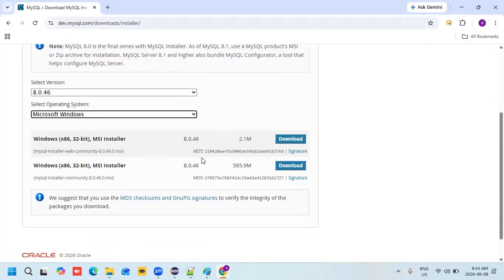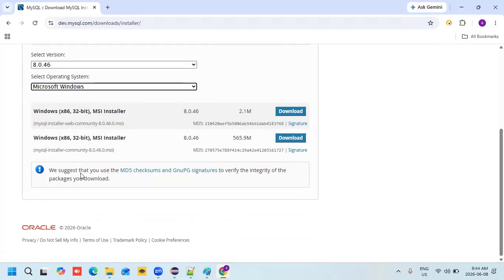If you are using Linux, select this one; if you are using Windows, take this one. The 8.0 one is if you are using 32-bit, you can take this one. This is the latest one. You can click on the downloads.